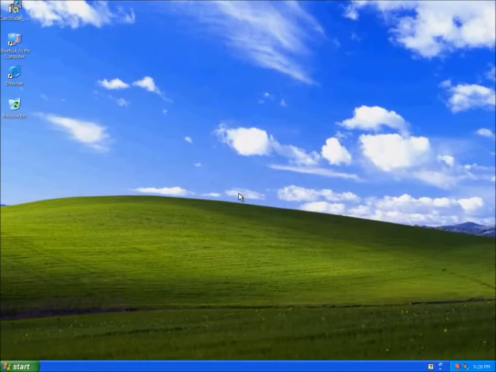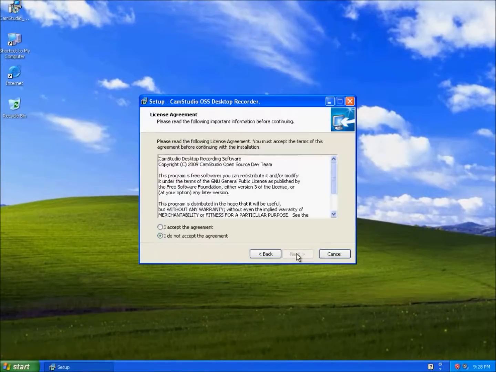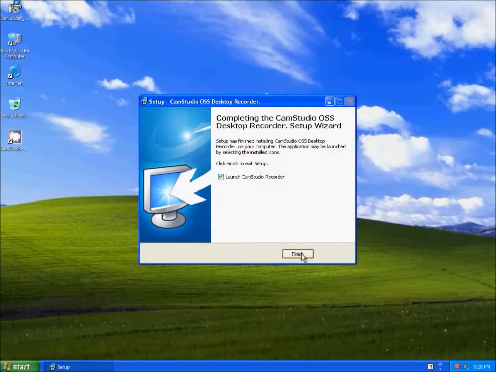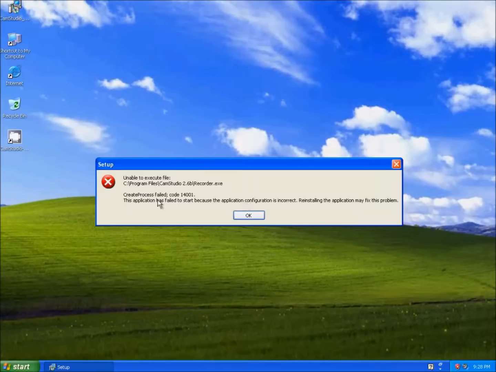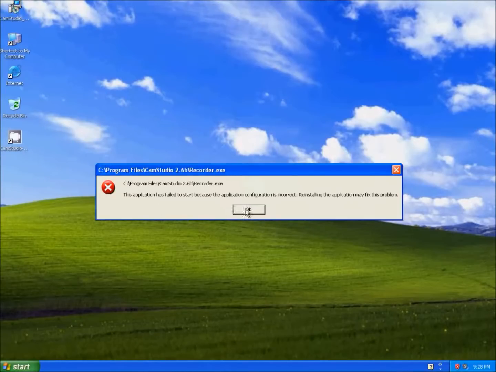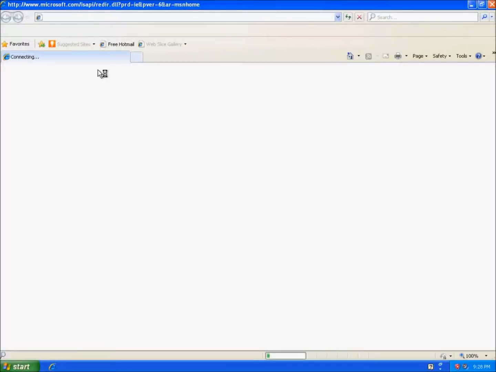Hey guys, so as you may know, there might be some problems while trying to install and run Camstudio Recorder. So when we run the installation and then try to launch the application, it'll just say that this application has failed to start because the application configuration is incorrect. And even though I have tried to reinstall it, same error. So what do? Well, first we'll go to the internet.